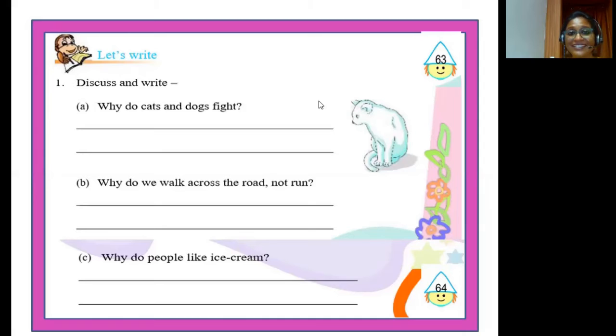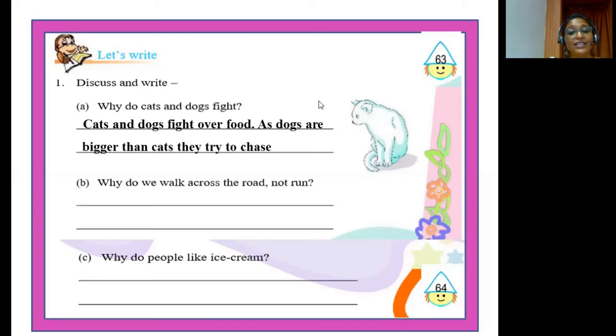Isn't it, children? Yes. So we can write our answer. Cats and dogs fight over food. As dogs are bigger than cats, they try to chase cats away.